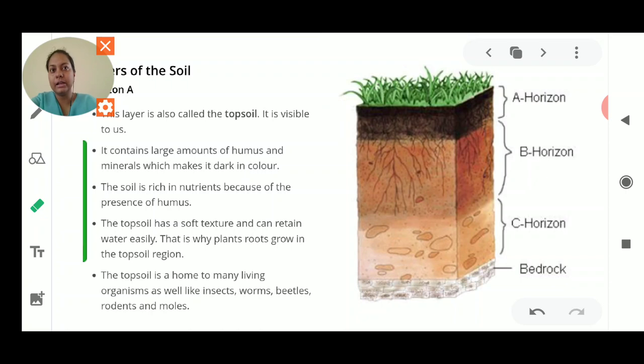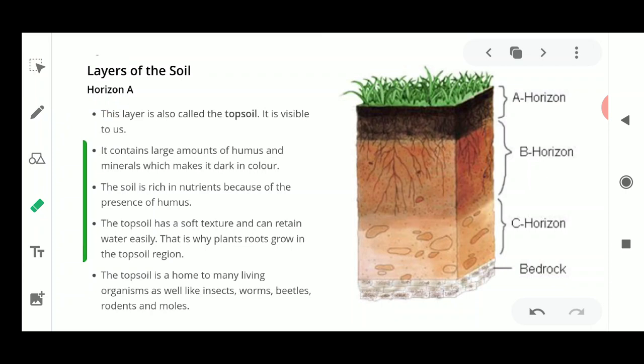As you can see here in the diagram, there are various layers: the topsoil, the subsoil and the bedrock. There are various horizons and levels of the layers of soil, formed with various sediments and various types of minerals, and each layer is different from another layer. It consists of the A horizon, B horizon and C horizon, and after that the bedrock at the last.